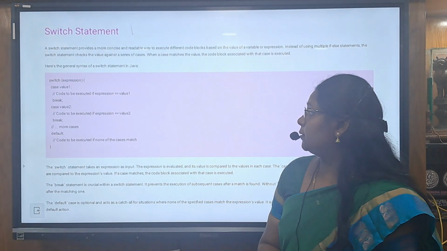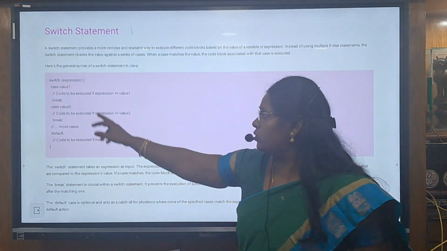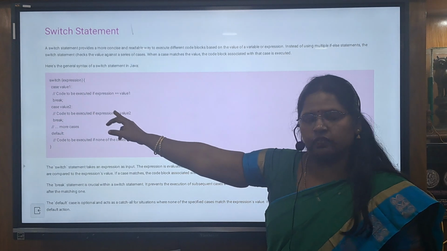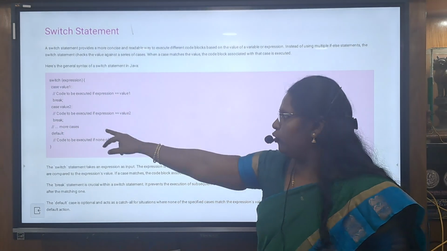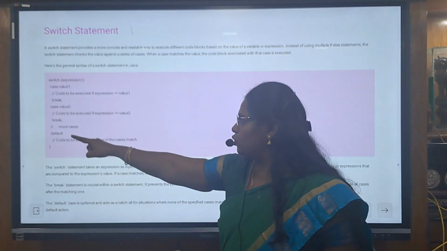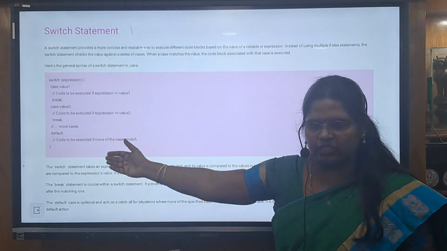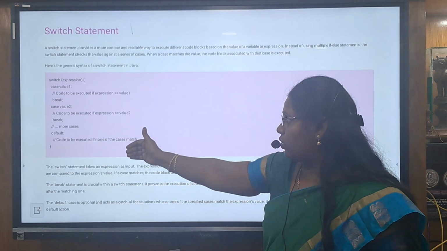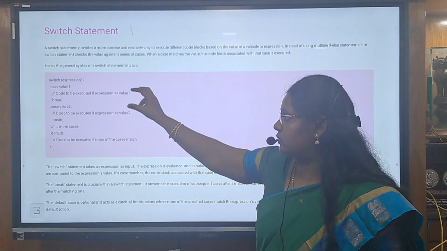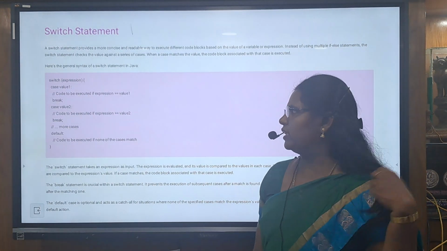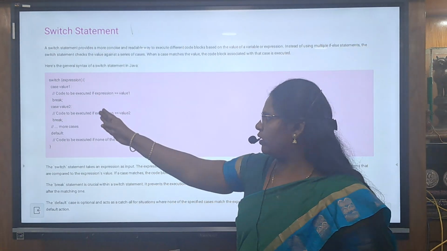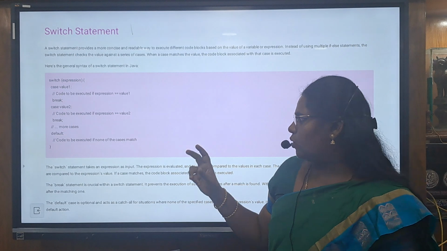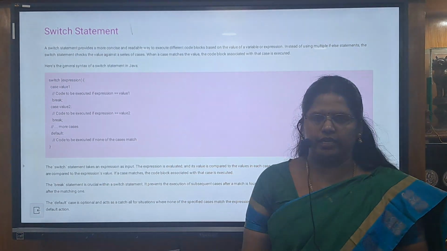And what is the syntax of the switch? Switch expression. First the expression will get evaluated and yield a value, and this value will get matched with value 1, value 2, and so on; there are so many values. If the result of the expression matches any one of the values, then the code inside that case will get executed. And if it doesn't match any value, that is value 1, value 2, up to value n, then the code inside the default will get executed.